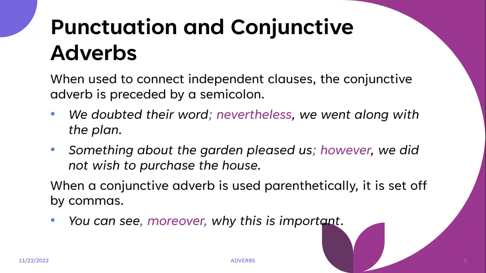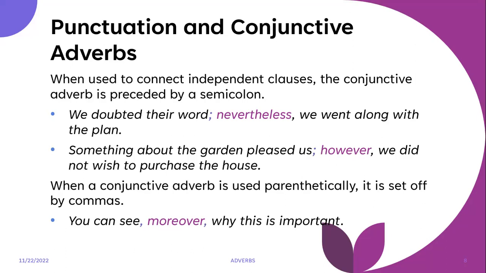So from maybe your previous classes, you would have known that independent clauses can stand on their own as a sensible sentence. So we doubted their word. That is one independent clause. We went along with their plan, another independent clause. And nevertheless joins these two sentences and connects them. Same thing with the second example: something about the garden pleased us, independent clause. We did not wish to purchase the house, independent clause. And then however joins these sentences, as well as the semicolon.